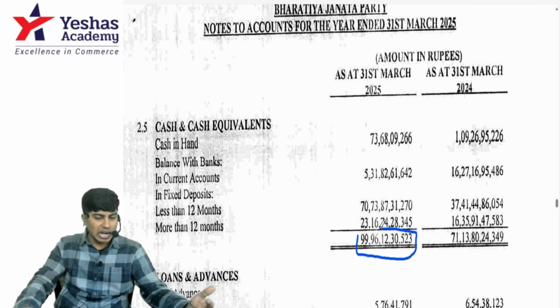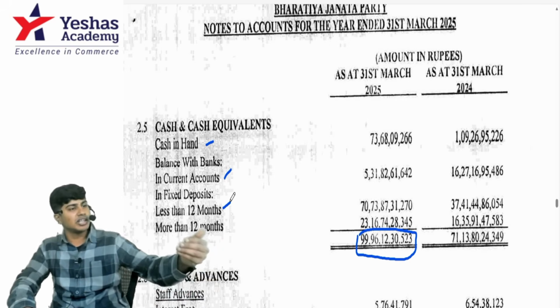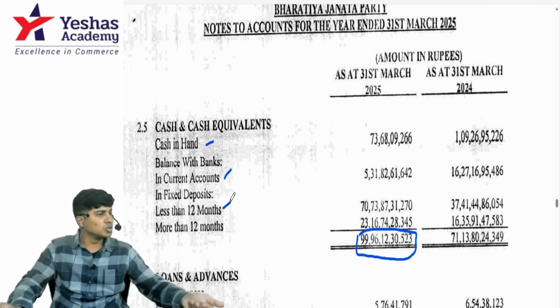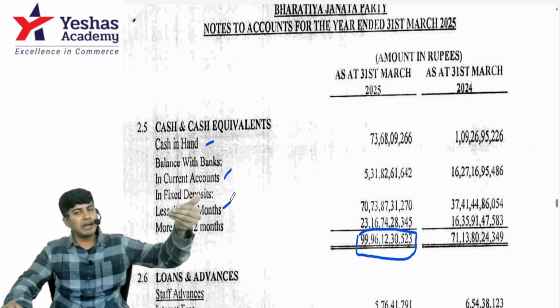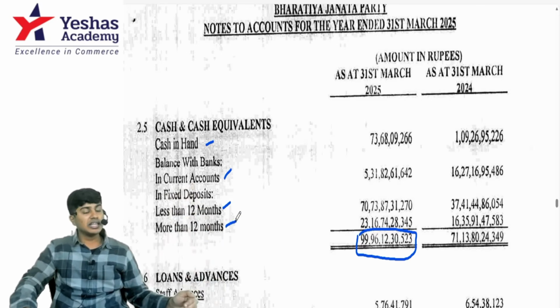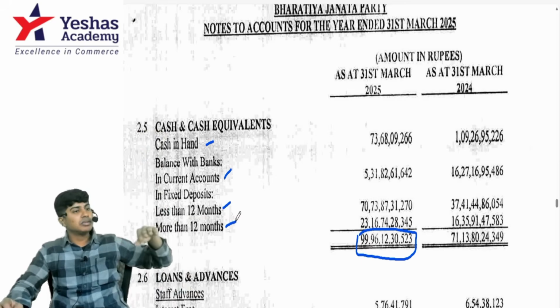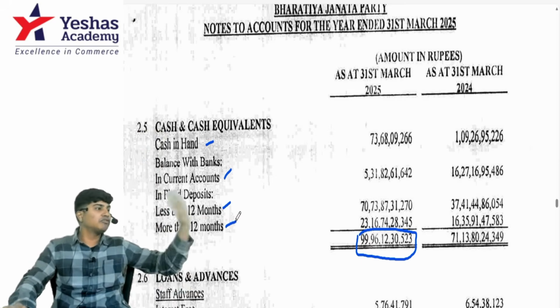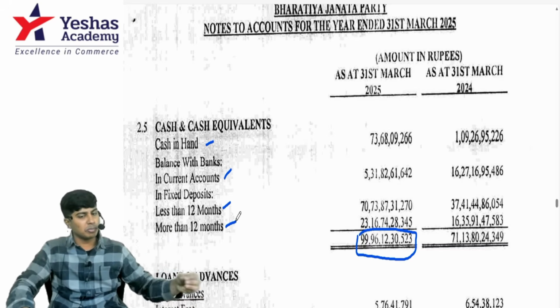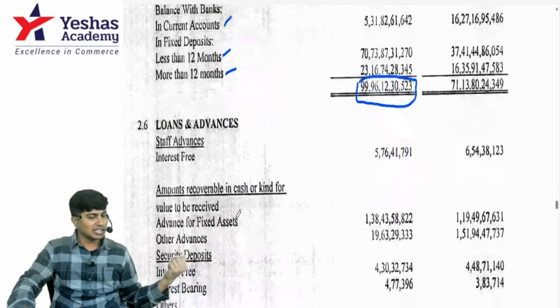9,996 crores, 30,523. How is it kept? In cash, in hand, how much cash do they have? In the bank balance, how much do they have? How much is there in fixed deposits which can be withdrawn in a period of less than 12 months? When the election is expected in less than 12 months, they would want to use that money. So they've kept it in a fixed deposit which can be withdrawn within less than 12 months. If kept for a future contingency, this will mature after a period of 12 months, so that's bank balance kept in the form of a fixed deposit for a period of more than 12 months. You understand these numbers?